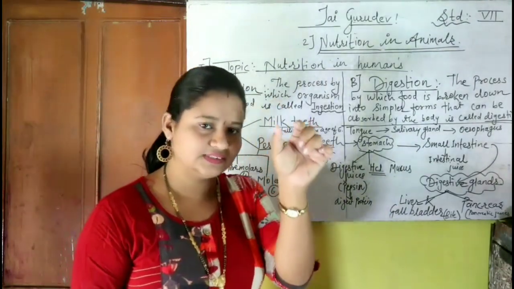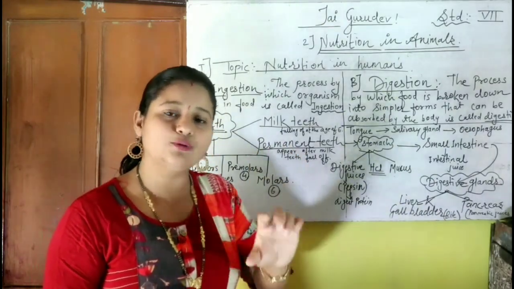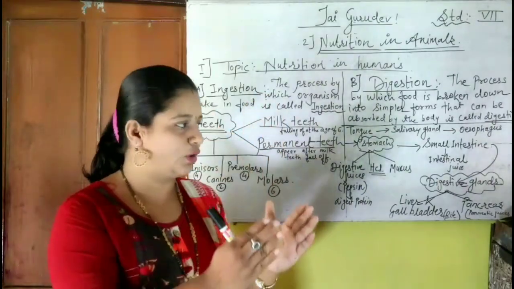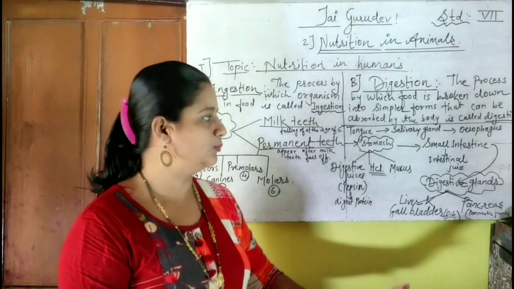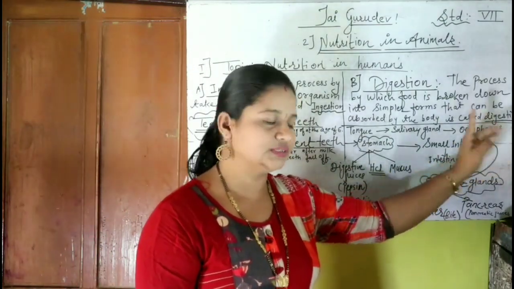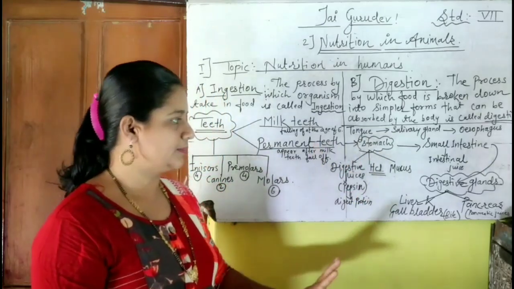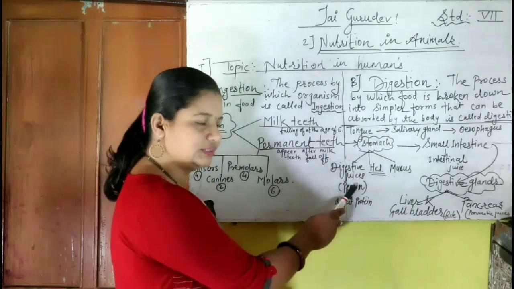How? Just see, this is a long pipe, and in that pipe, by rhythmic contraction and relaxation, all the food material moves inside with the help of the oesophagus. Next, the stomach. In the stomach some digestive juices are secreted.